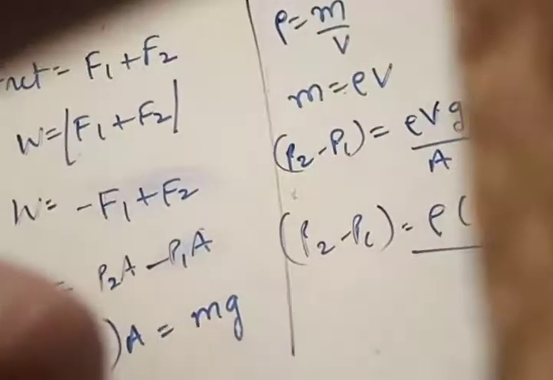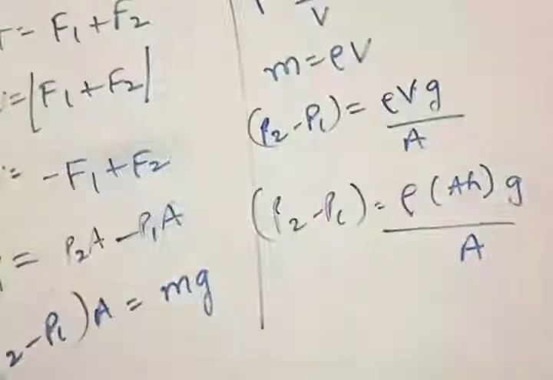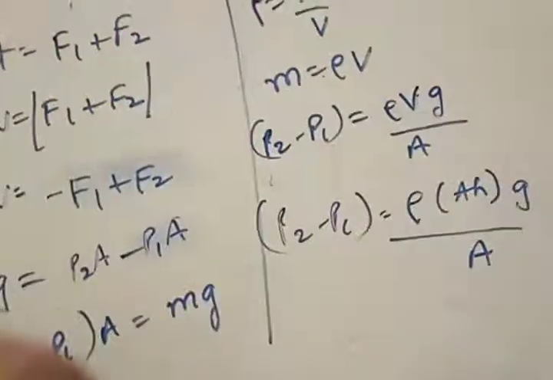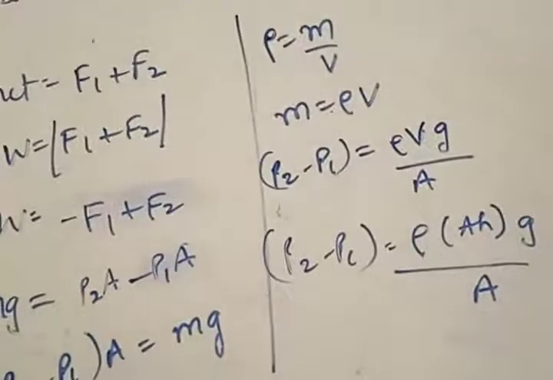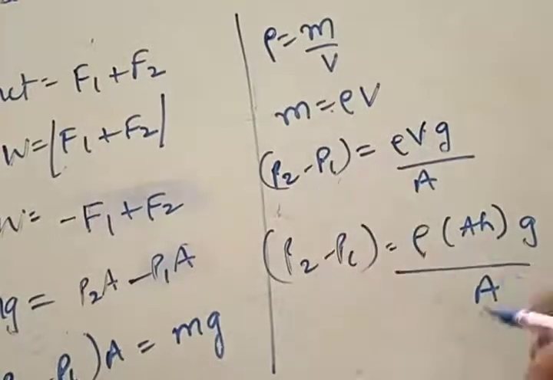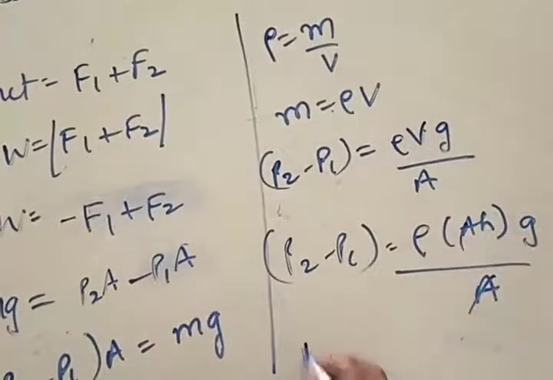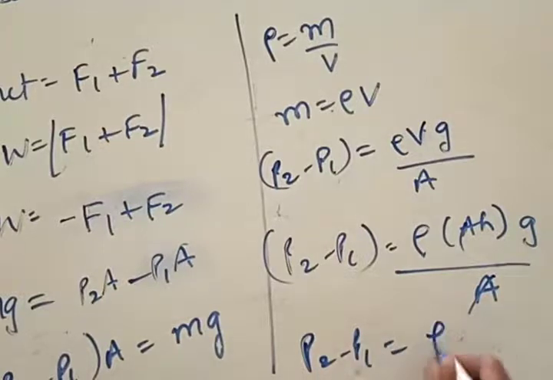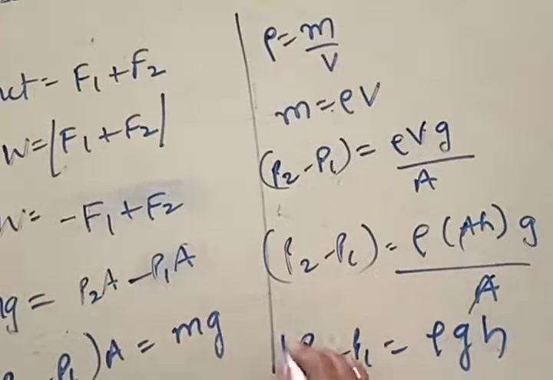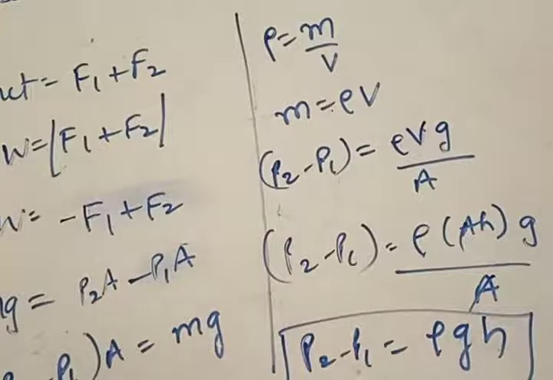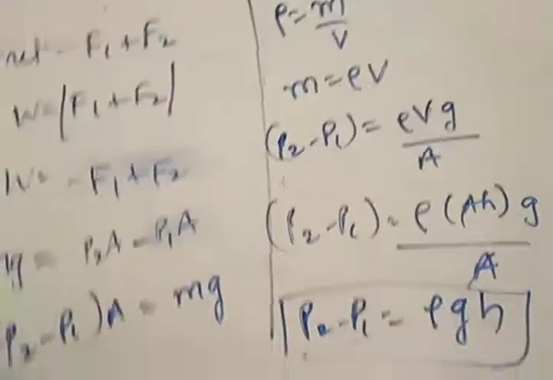I just replace this volume by A into H. If A and A get cancelled, P2 minus P1 is equal to rho into g into H. This is the equation I have shown you in the previous class also. Change of pressure, P2 minus P1, is equal to